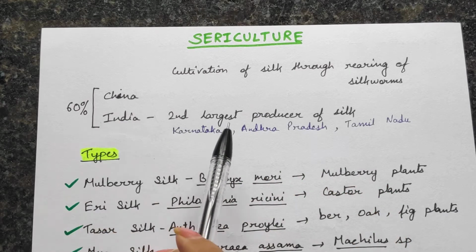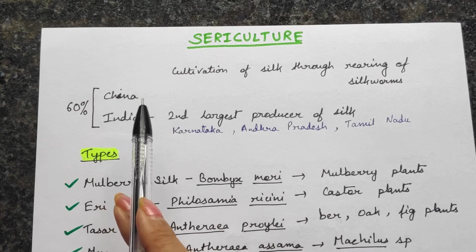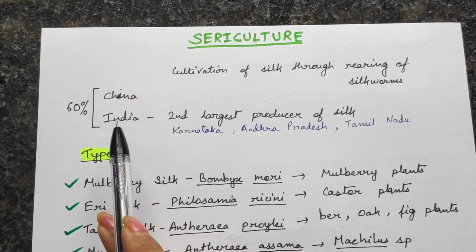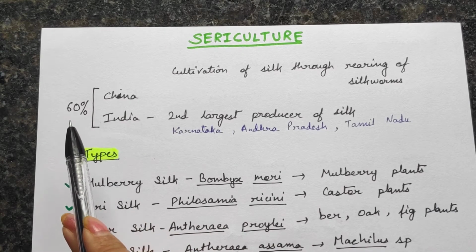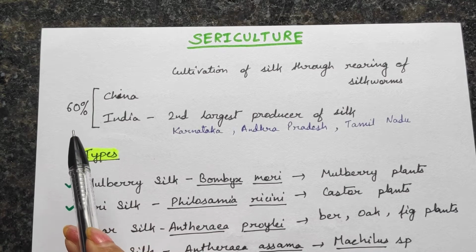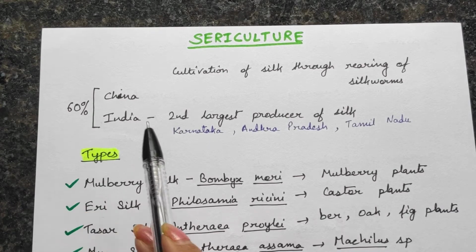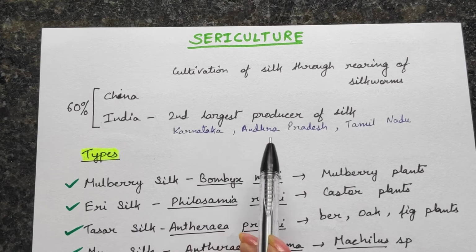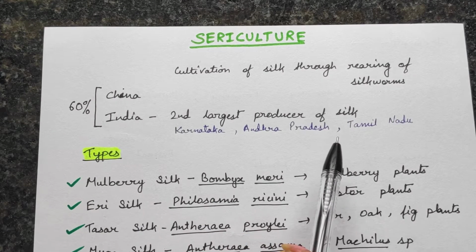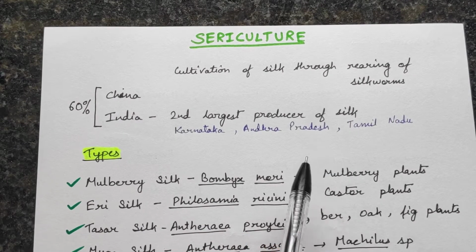Now India is the second largest producer of silk, as China is the first one, and both China and India together produce almost 60% of the entire silk that is produced worldwide. In India, Karnataka, Andhra Pradesh and Tamil Nadu are the major producers of silk.